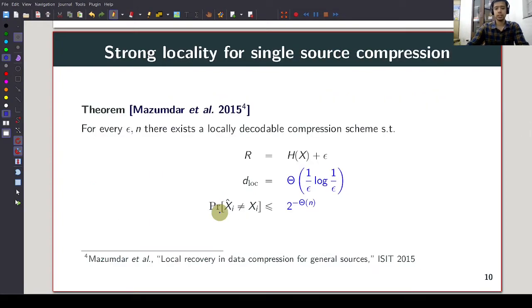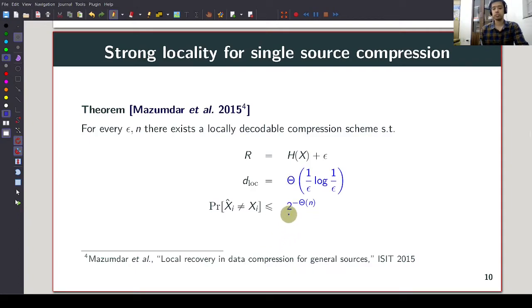In this setting, it was shown by Mazumdar et al. that there exists a locally decodable compression scheme achieving a rate close to the entropy. The local decodability scales as a constant independent of n, and the probability of local decoding error decays exponentially in n. Now this is much better than the baseline scheme that I had just mentioned.